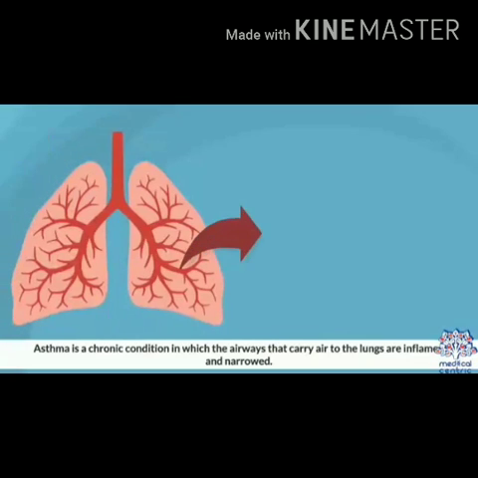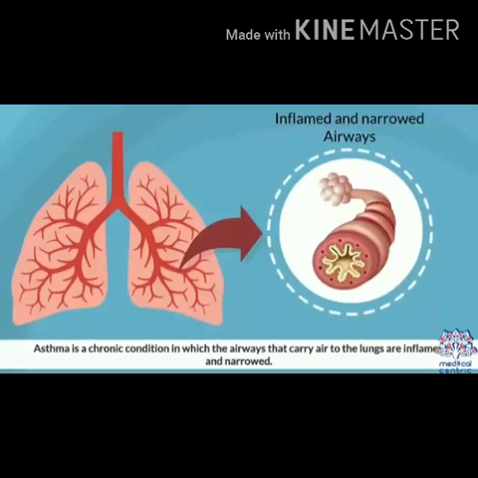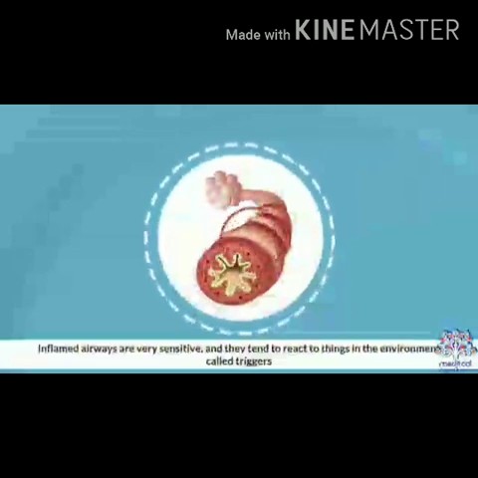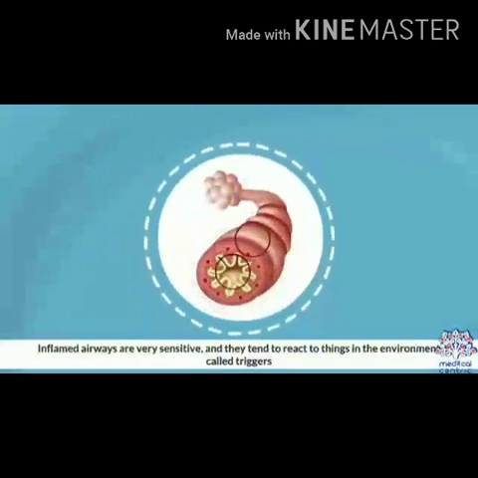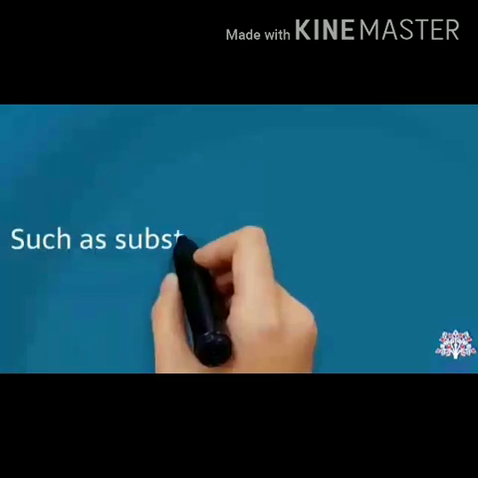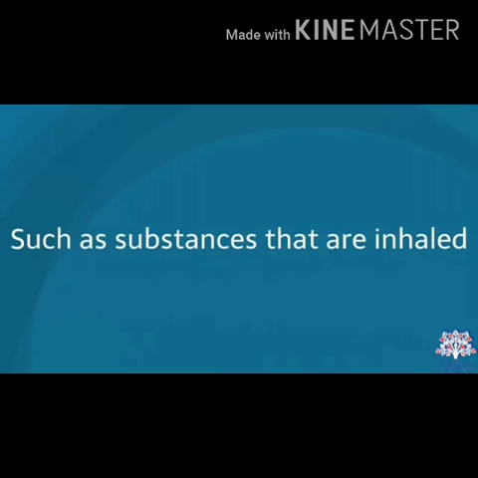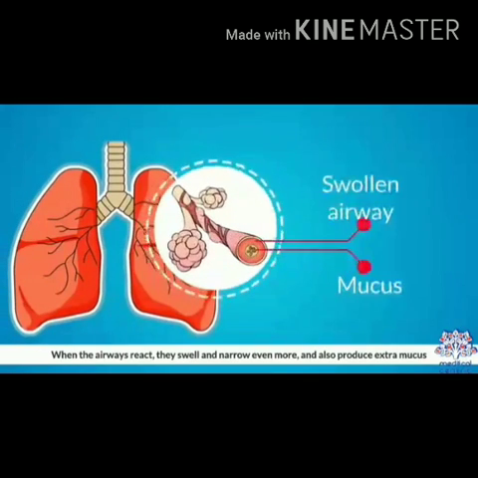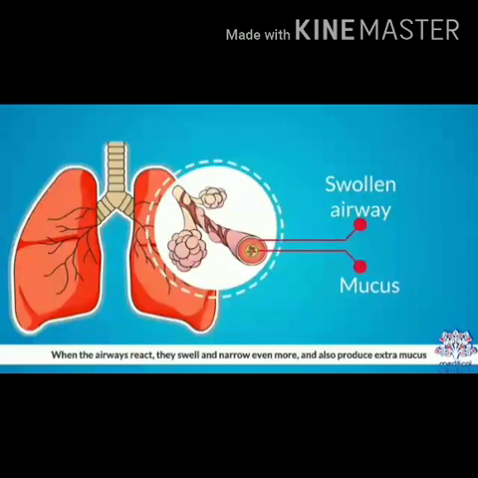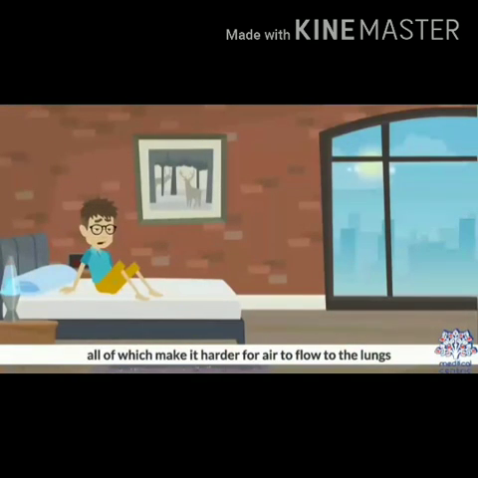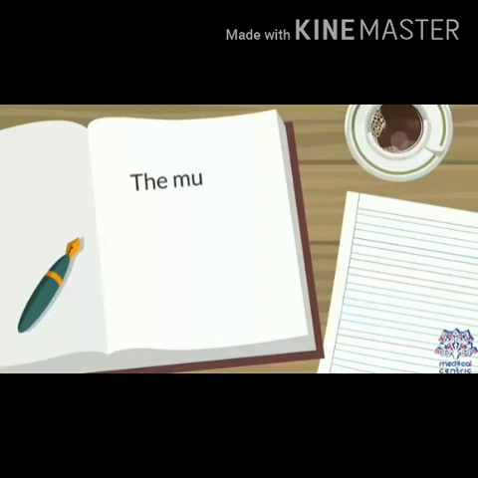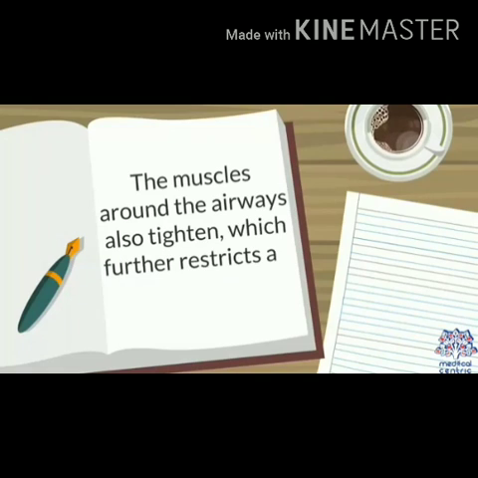Causes: asthma is a chronic condition in which the airways that carry air to the lungs are inflamed and narrowed. Inflamed airways are very sensitive, and they tend to react to things in the environment called triggers, such as substances that are inhaled. When the airways react, they swell and narrow even more, and also produce extra mucus, all of which make it harder for air to flow to the lungs. The muscles around the airways also tighten, which further restricts airflow.